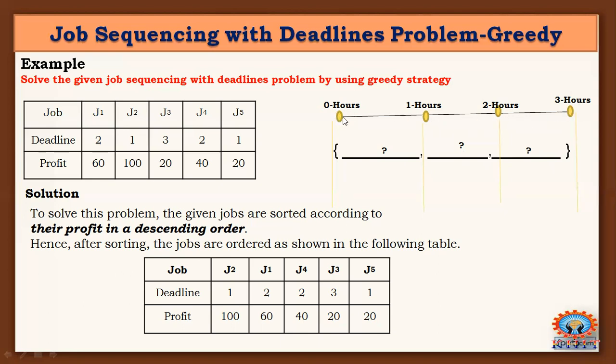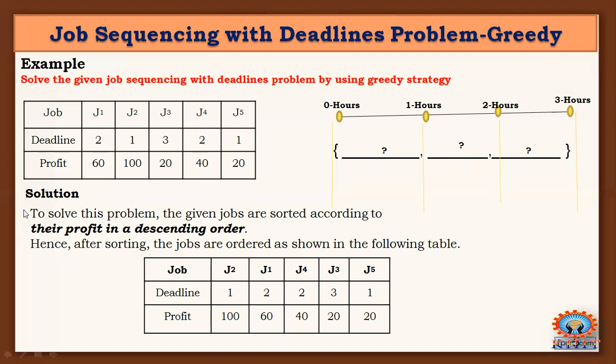Assume that the time is 12 hours now, afternoon 12 hours, that means 0 hours. So 0 to 1 hour is one time slot, 1 to 2 hours is another time slot, and 2 to 3 hours is another time slot. That means each is a 1 hour time slot. Three time slots are given for keeping three jobs. Why? Because only one unit of time is required to complete each task.